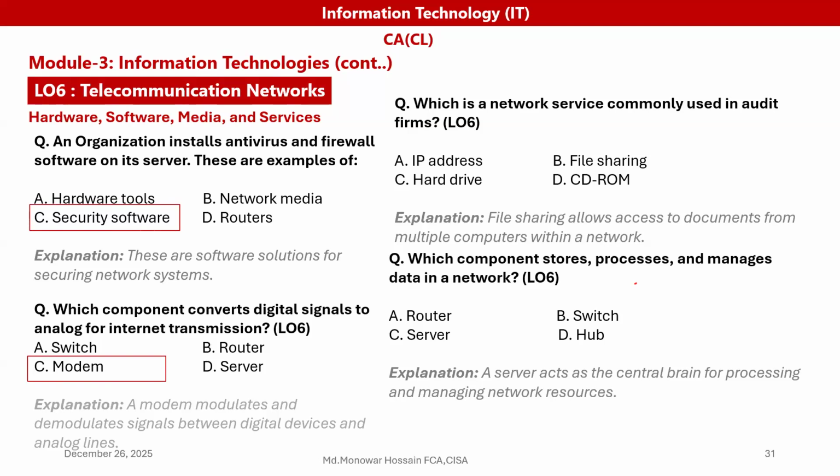Which is a network service commonly used in an audit firm? File sharing, because file sharing allows access to documents from multiple computers within a network. Which component stores, processes, and manages data in a network? Server, because a server acts as the central brain for processing and managing network resources. Answer C.